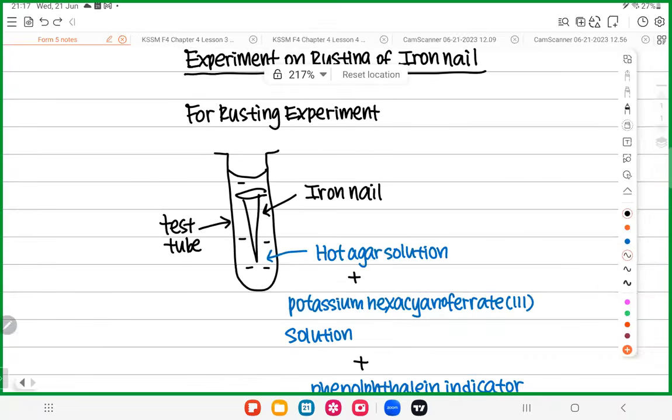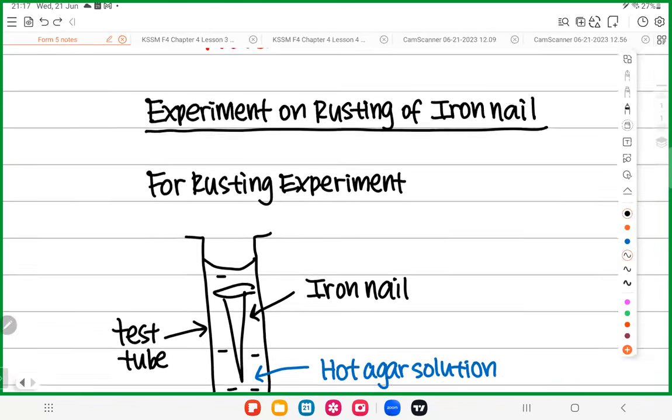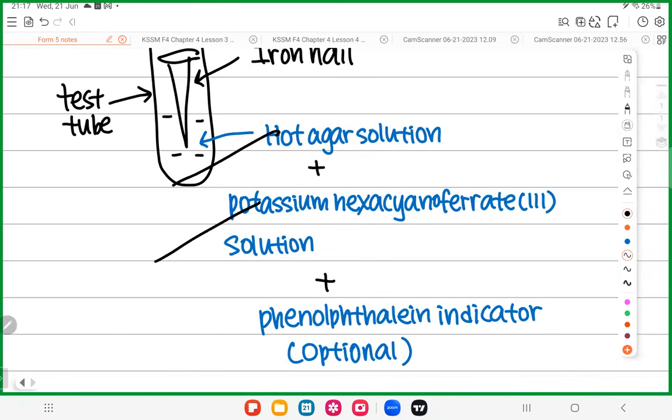So look at here. For the rusting experiment, this is what you need. You need a test tube. In the test tube, you need an iron nail. And then here, there are a total of 3 solutions you need. So listen carefully. They look long, they look horrible, but we go one by one.